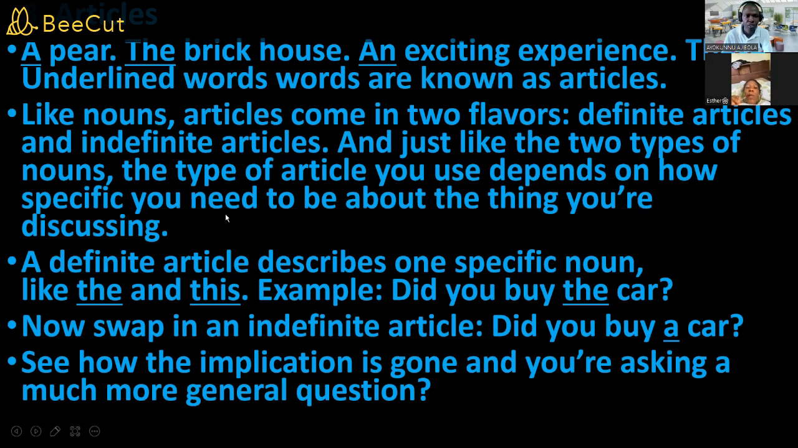Yes. And just like the two types of nouns, the type of articles you use depends on how specific you need to be about the thing you're discussing. A definite article describes one specific noun, like the and this. So if you are referring to something, this one, or the particular something. Example, I say, did you buy the car? That means we have a previous discussion about buying a particular car. So you're going to answer me, yeah, I bought it. No, I haven't.